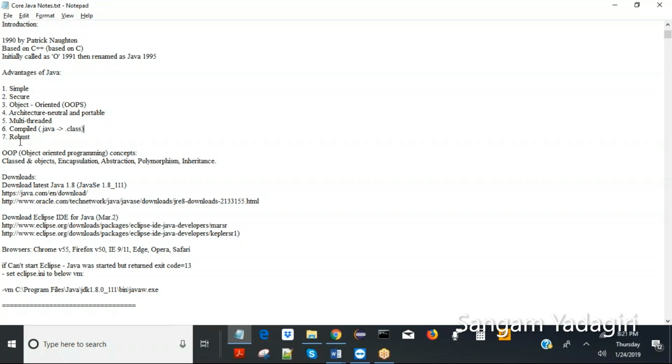And it is robust since it can be used across many systems. And OOPS language concepts are the basic backbone of this core Java. So we are going to concentrate on much of these OOPS concepts, because those will be useful in our automation too. And those will include classes and objects, encapsulation, abstraction, polymorphism, and inheritance. So we will start with classes and objects, and we will jump over these as and when we need them. Okay, so do not worry if we are not going by the order.